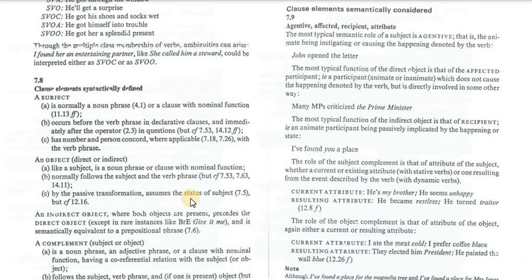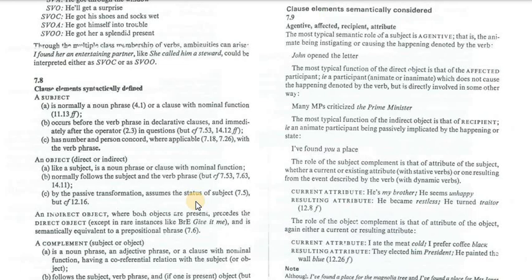But sometimes it can follow the direct object when, for example, I'm going to say, I gave a card to Jim. So most of the time it precedes the direct object, but it can also follow the direct object.